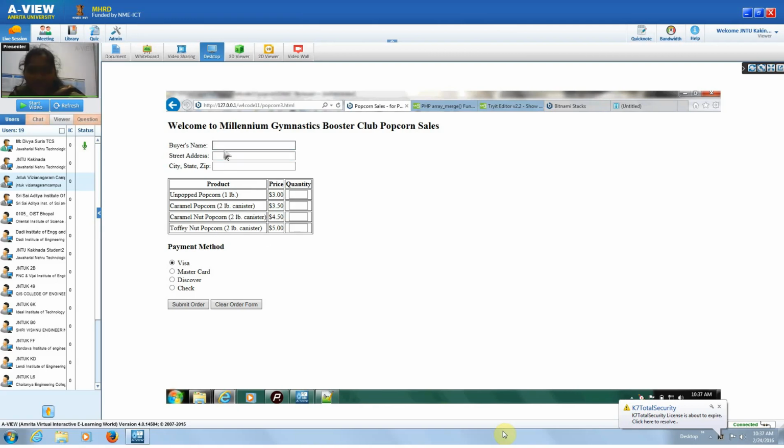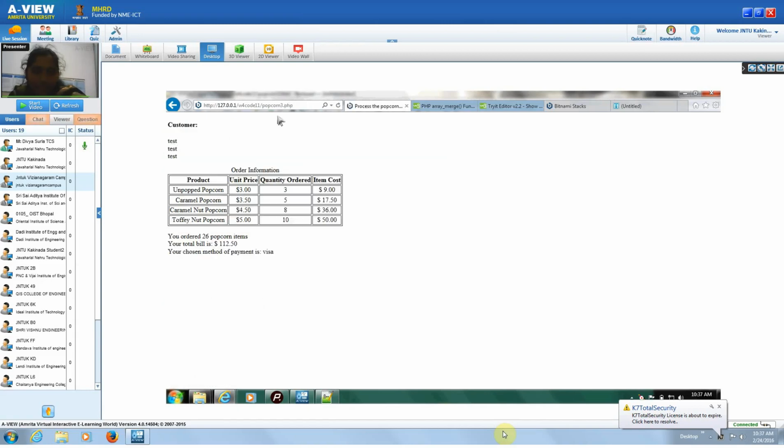So I am taking this example as buyer's name as test, street and zip as test, and unpopped quantity as 3, caramel as 5, nut popcorn as 8, toffee as 10. So I am using payment method as Visa, and I will submit the order. Once I submit that, it is going to popcorn3.php.